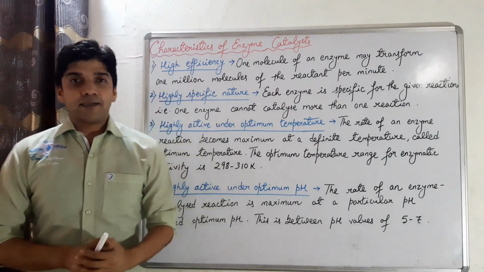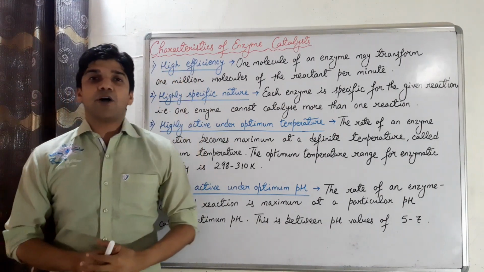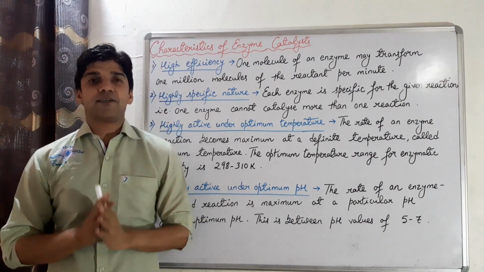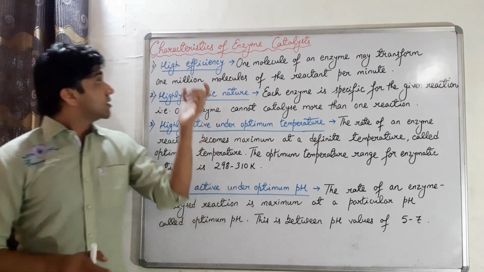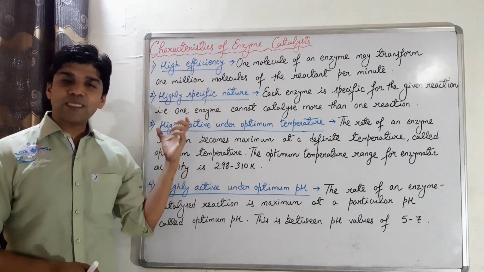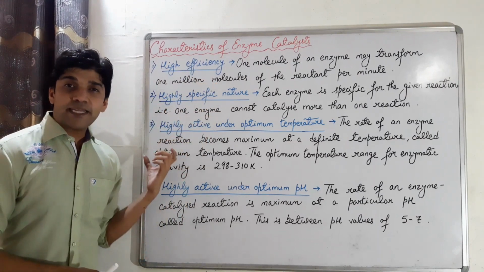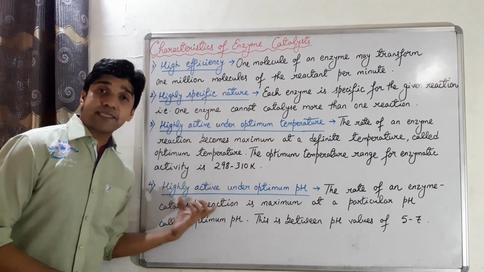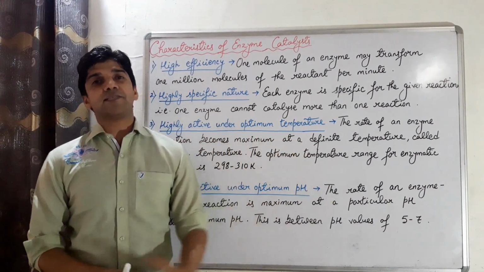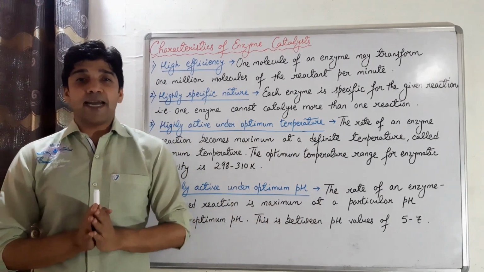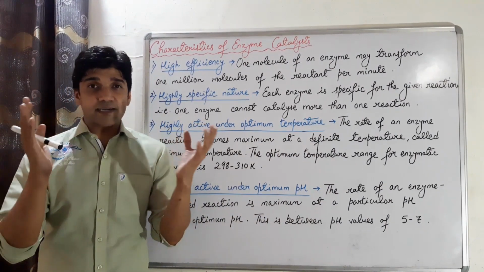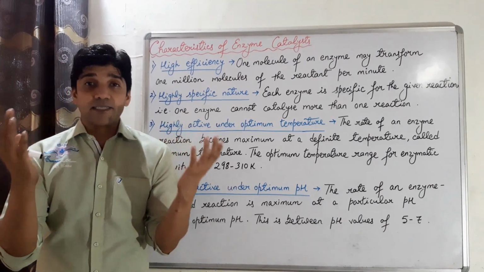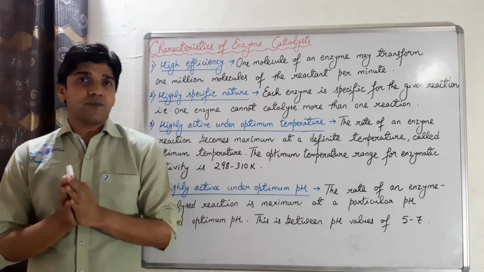So we'll discuss 6 main features here, which are high efficiency, highly specific nature, highly active under optimum temperature, highly active under optimum pH. Then we'll discuss the increasing activity in the presence of activators and coenzymes. And last we'll discuss the influence of inhibitors and poisons. So let's discuss them one by one.